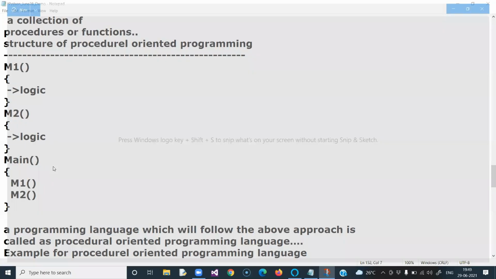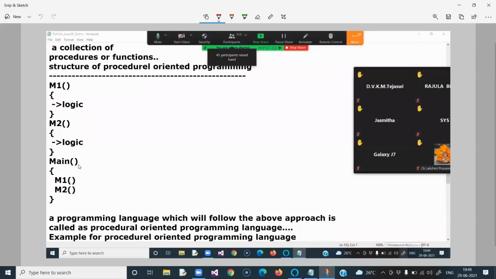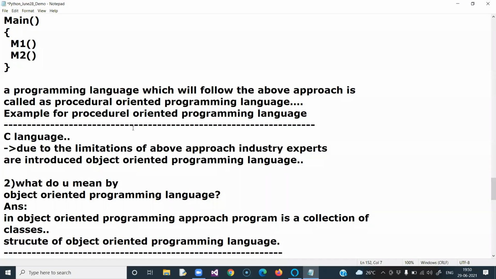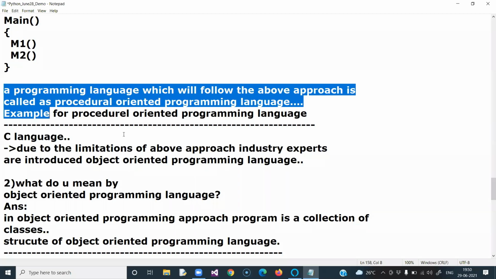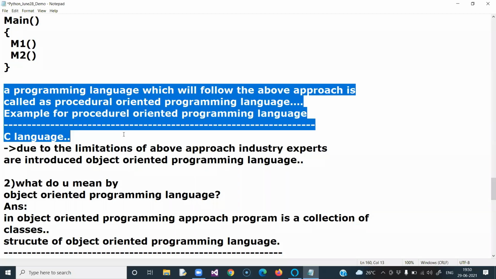When you run this code, your execution engine will start from the main method. First, this line will execute. Control will go to the M1 function, execute it, and come back. Then the second line executes: it goes to the M2 function and comes back. Once it encounters the closing brace of the main method, it understands that program execution is completed. A programming language which follows the above approach is called a procedural-oriented programming language. An example is the C language.